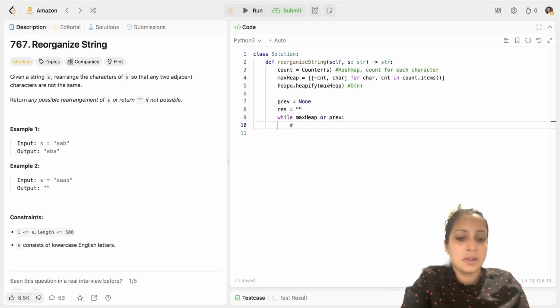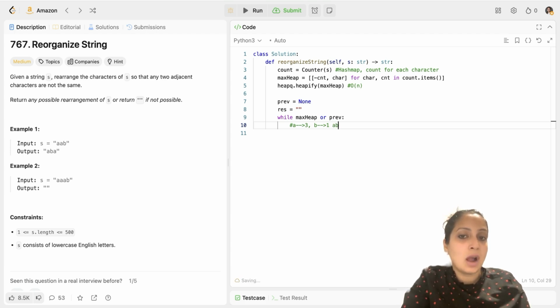Now I will check for the default scenario. Remember the example where the frequency for A is 3 and the frequency for B is 1. In such a scenario, there is no rearrangement possible in which the A's will not be together, right? So I have to handle that scenario first. Your heap has A as 3, B as 1. You take the most frequently occurring character, A, then you keep A on hold because you just took it.